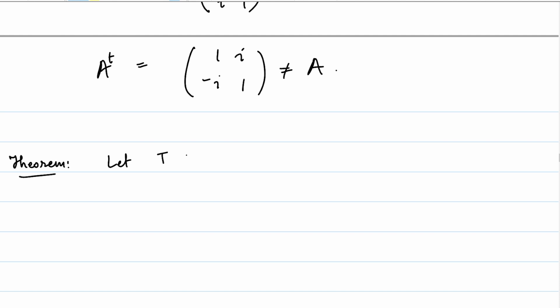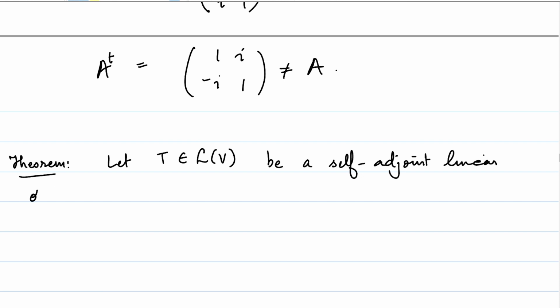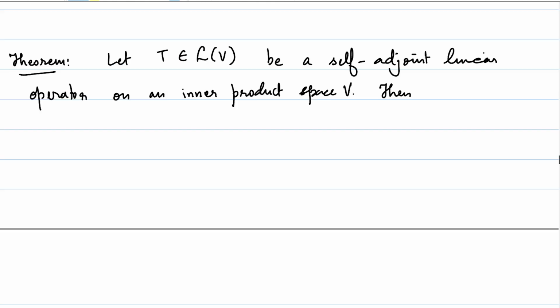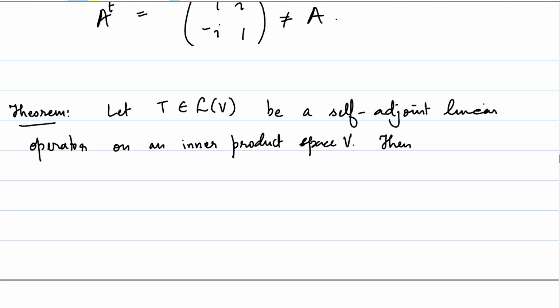Let T be a self-adjoint linear operator on an inner product space. Then the eigenvalues of T are real. So let's spend a couple of minutes trying to see what this exactly means. Eigenvalues of T are real.